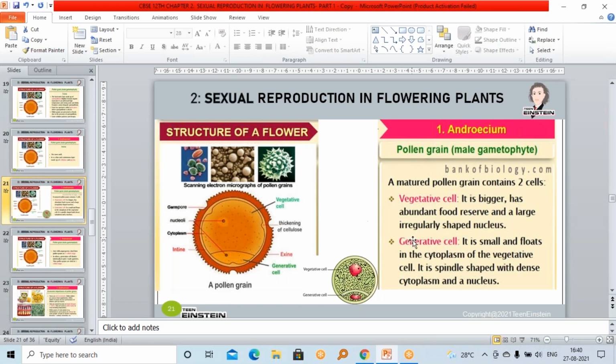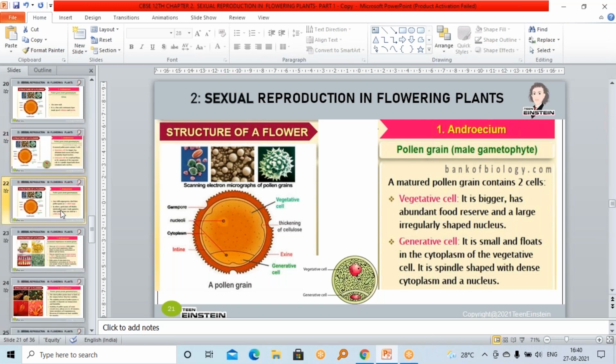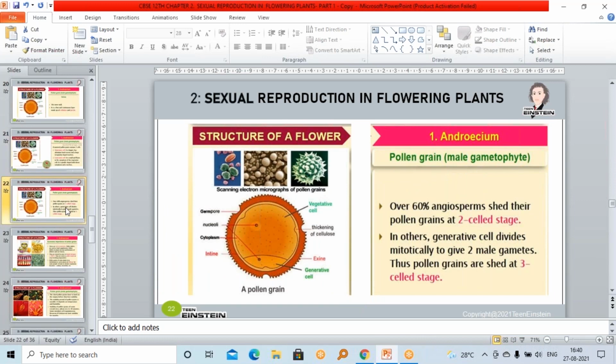That means while shedding, the pollen grain will have a vegetative cell as well as a generative cell. Around 60% of angiosperms follow this way. In the remaining angiosperms, around 40% of the flowering plants, the generative cell divides mitotically. Generative cell, not the vegetative cell. The generative cell undergoes mitotic division.